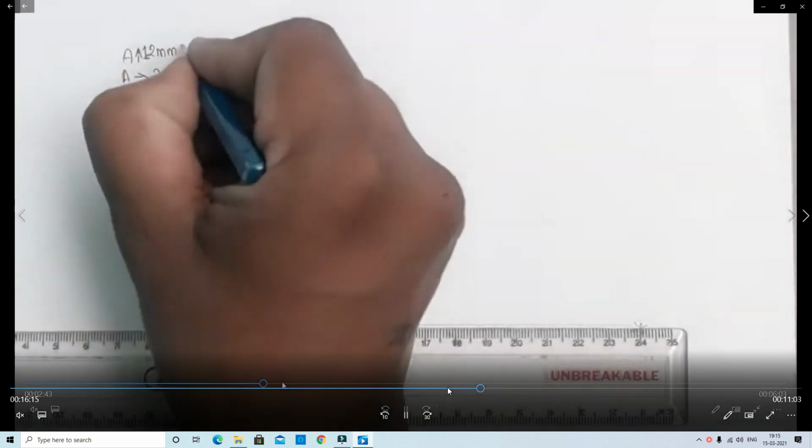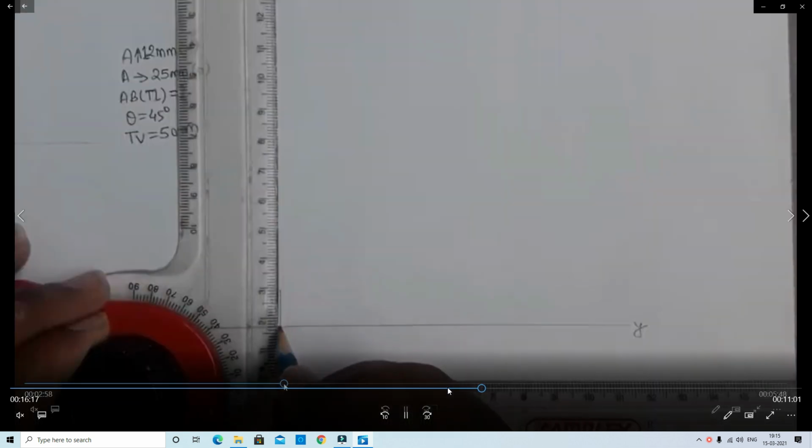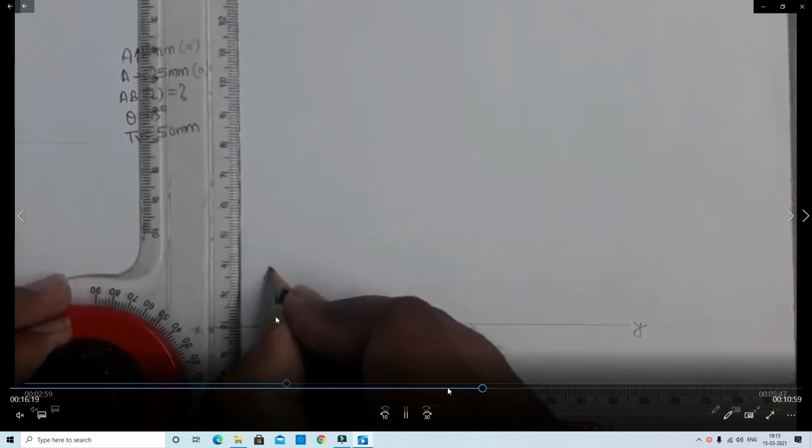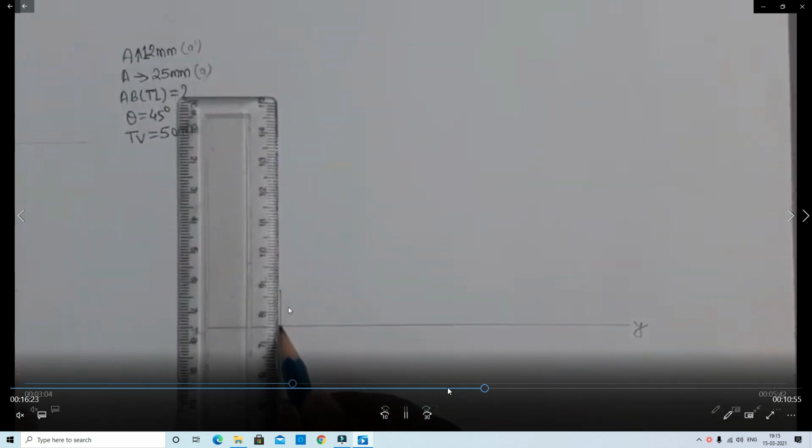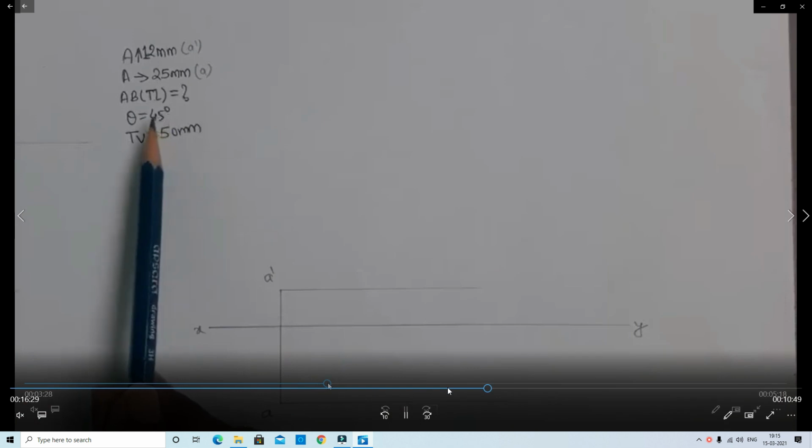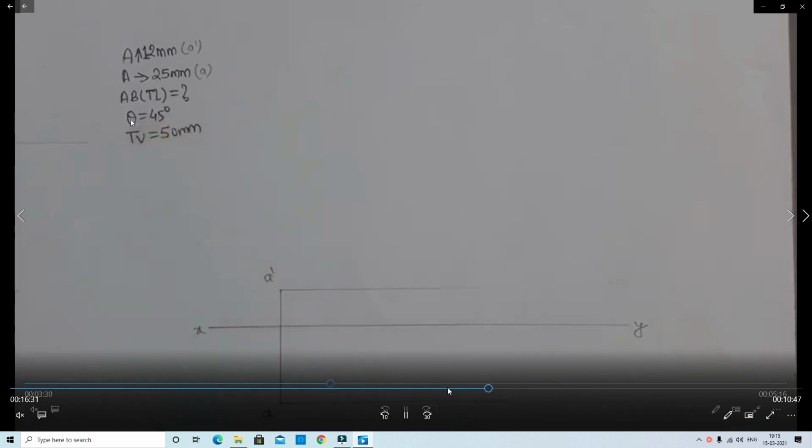Now we need to measure the distances above HP and in front of the VP for A dash. In front of the VP 25 mm, above HP 12 mm, with the help of the scale.